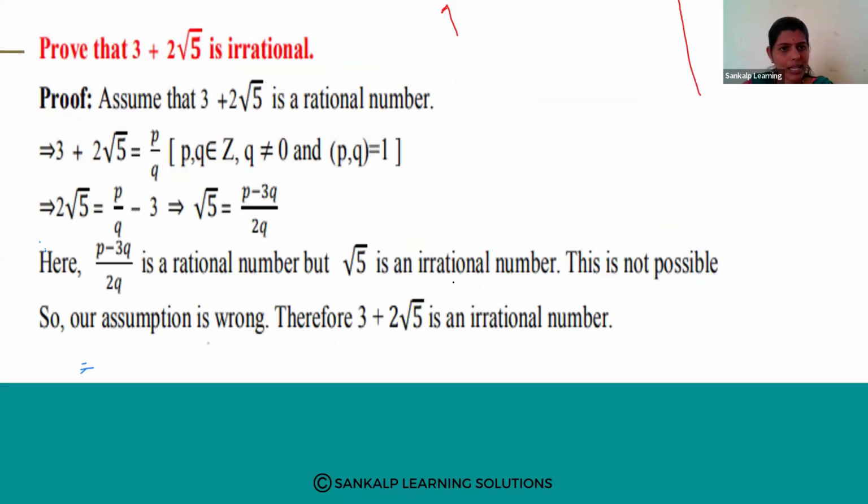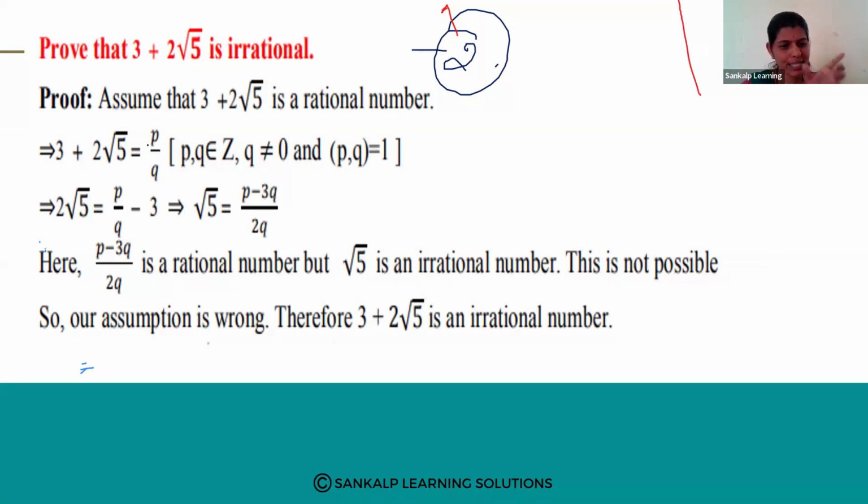Based on this theorem, we are going to expect this type of question: prove that 3 plus 2 root 5 is an irrational number. This is a very, very simple question. It may ask for 2 marks. So what are you going to do? First, you assume. Same story everywhere. Assume that 3 plus 2 root 5 is a rational number. So when do we say it is a rational number?